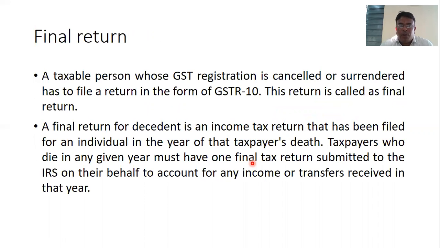Okay, next one, a very important thing: the final return. This kind of return is filed by people at the time of cancellation or surrender of the registration. Let me read this out and then we will understand. The taxable person whose registration is cancelled or surrendered has to file a return in the form of GSTR-10. This return is called the final return.